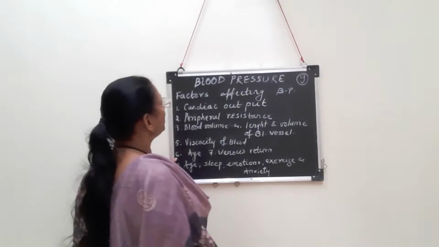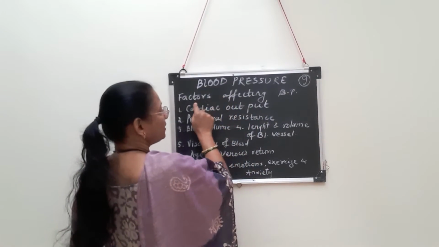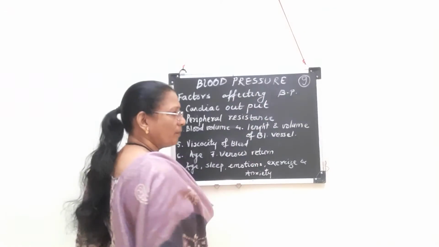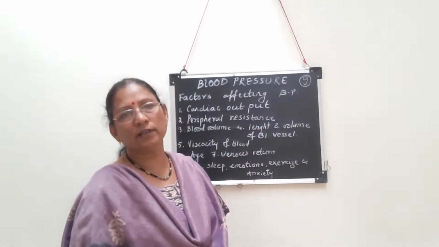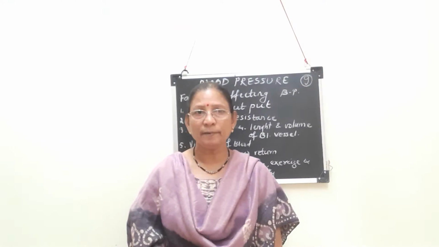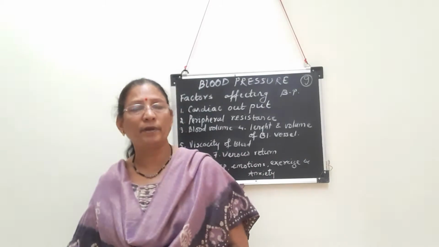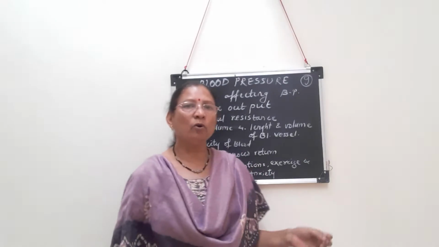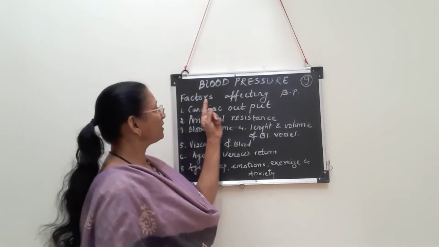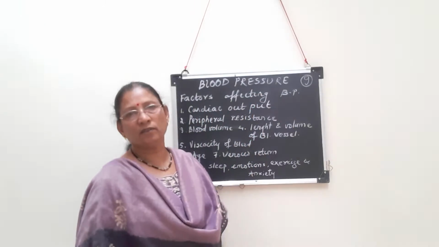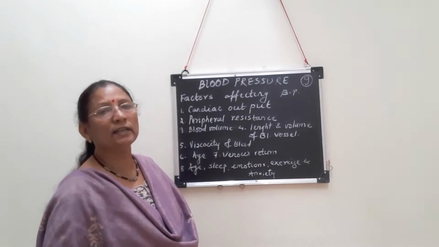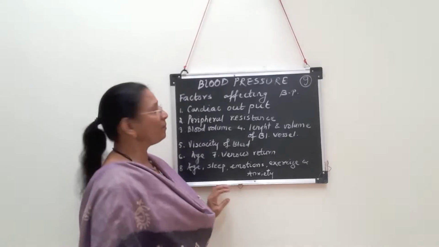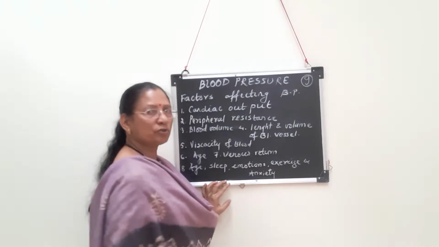Now we are going to study the factors affecting blood pressure. Before that, we have studied the definition of arterial blood pressure and the meaning of the terms systolic BP and diastolic BP. Now we will see what the factors are which affect blood pressure, the factors responsible for an increase or decrease in BP. Many factors are responsible for that.